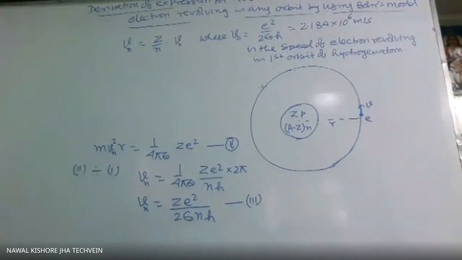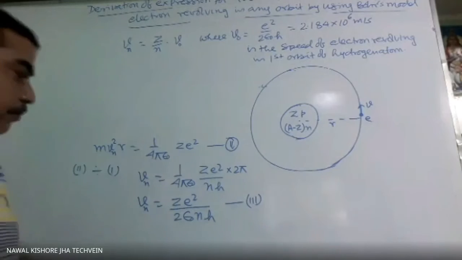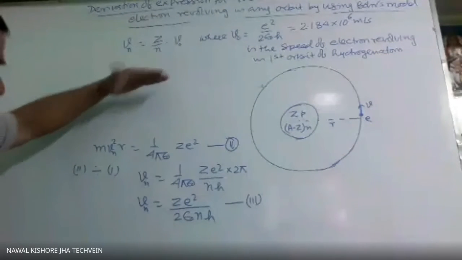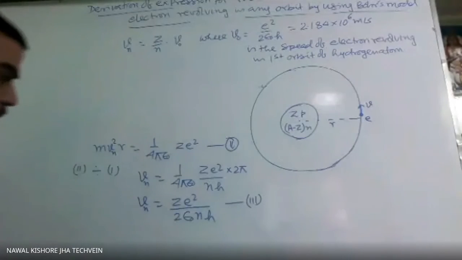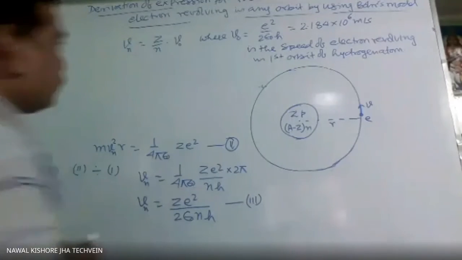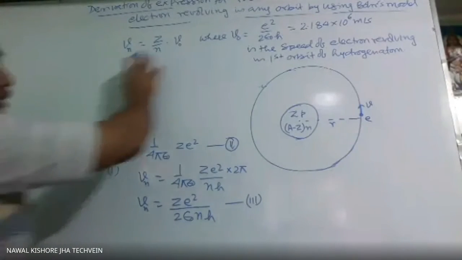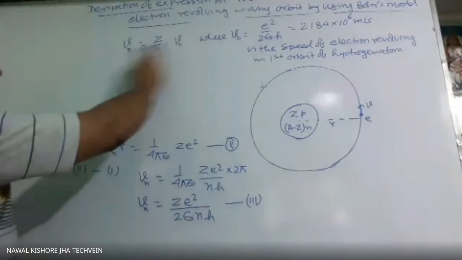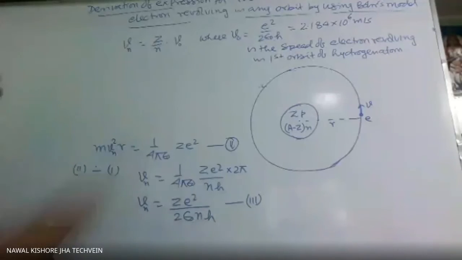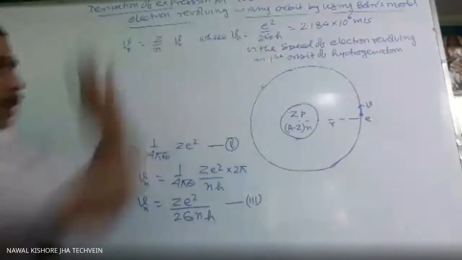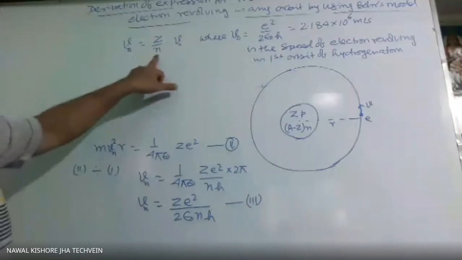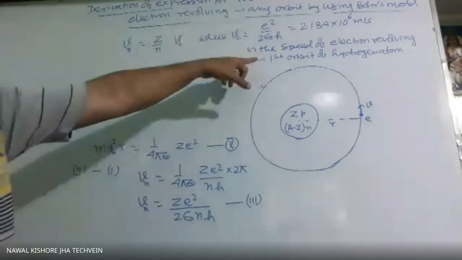Okay. This is the general expression. We frequently use this one because V naught is fixed, and only Z by n will be different. In the second orbit, it will be half of this in case of hydrogen.